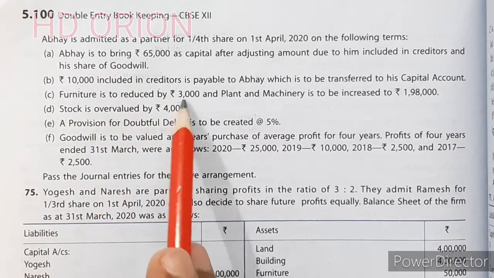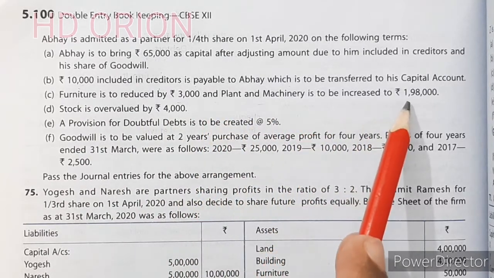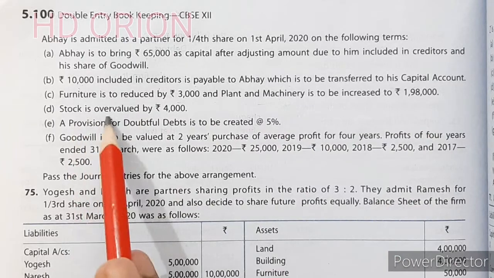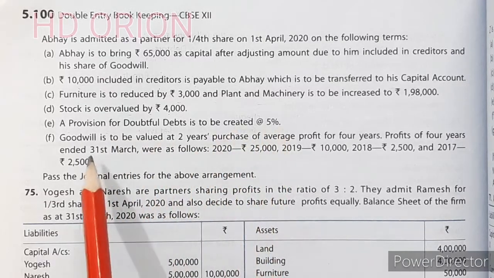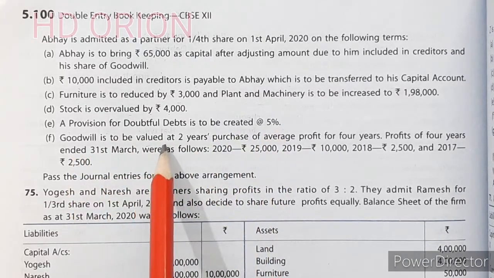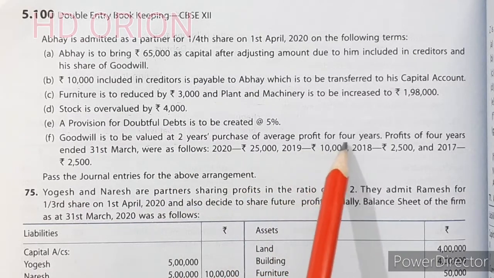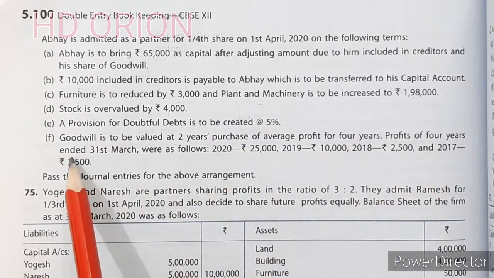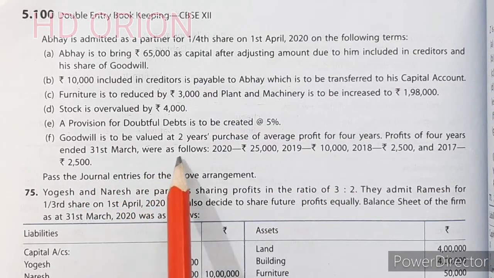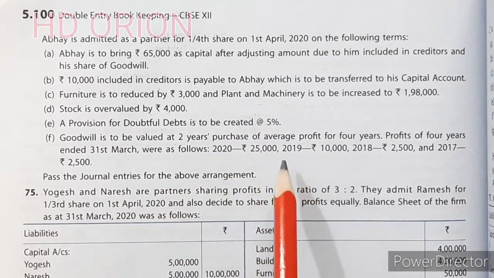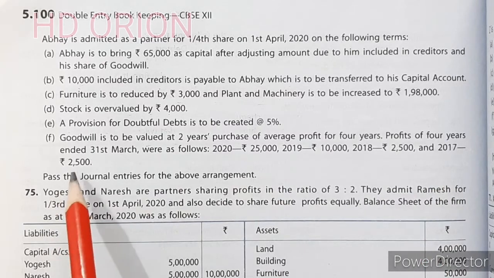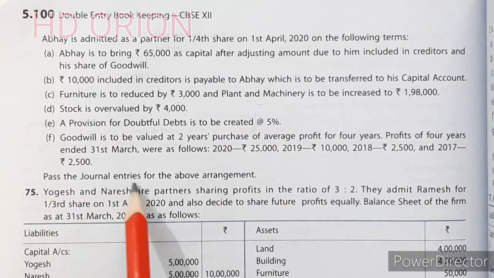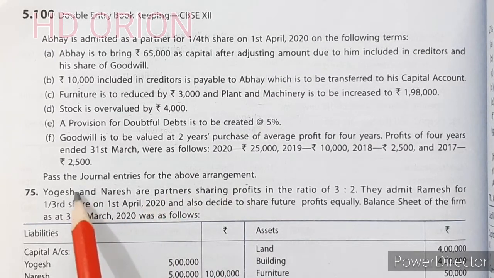Furniture is to be reduced by 3,000 and plant and machinery is to be increased to rupees 1,98,000. Stock is overvalued by rupees 4,000. A provision for doubtful debts is to be created at 5% and goodwill is to be valued at 2 years' purchase of average profit of 4 years. Profits of 4 years ended 31st March were as follows: 2020 25,000, 2019 10,000, 2018 2,500 and 2017 2,500. Pass the journal entries for the above arrangement. So in this question we have to pass only journal entries.